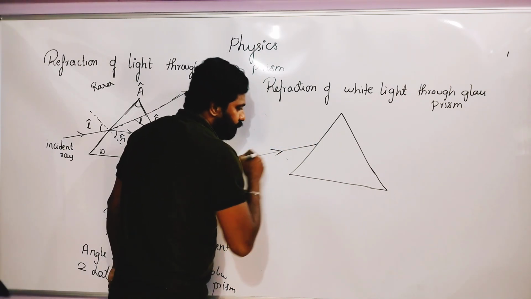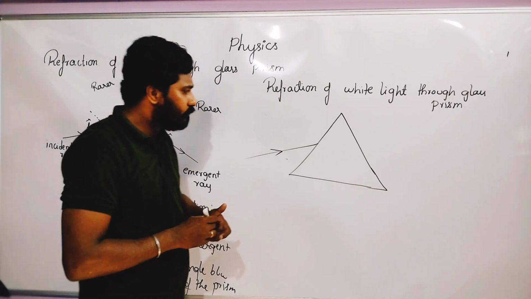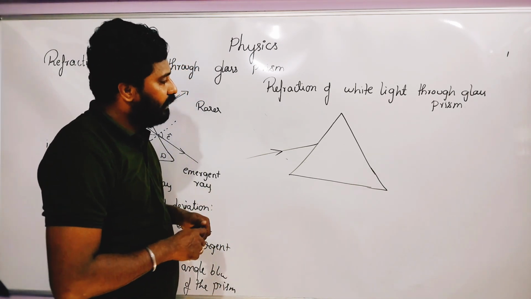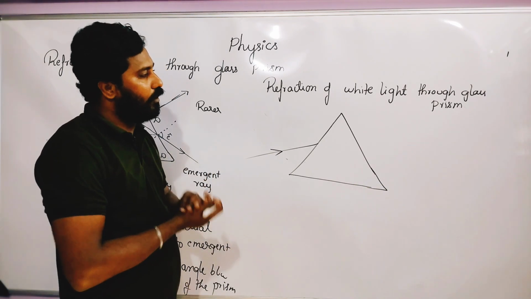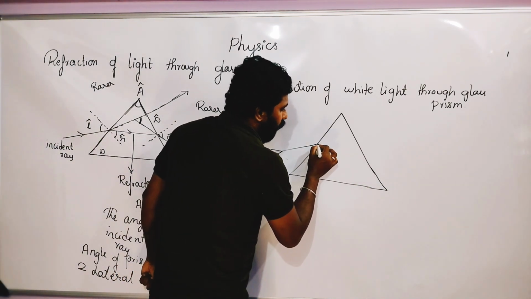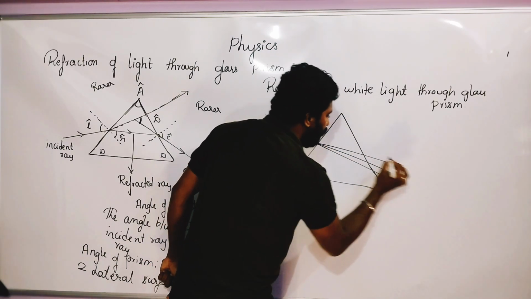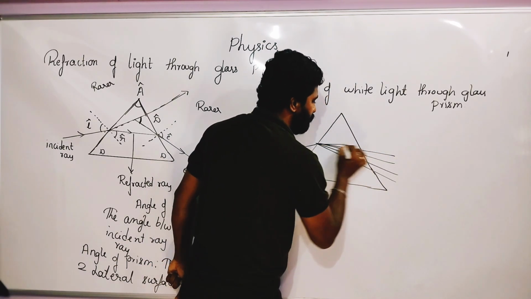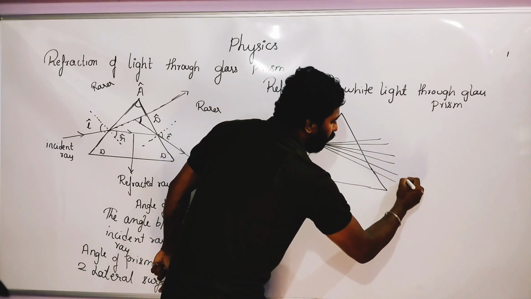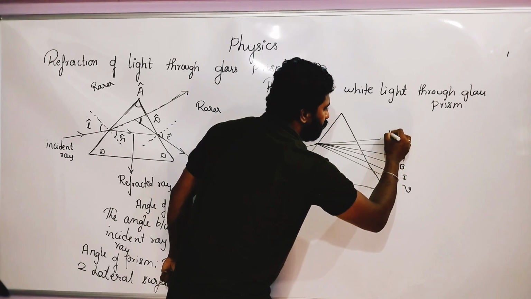So consider that this is the incident light ray. Next, what happens when the light ray goes into the prism? When it goes into the prism, it is going to split up into its constituent colors. What do we call those colors? VIBGYOR.